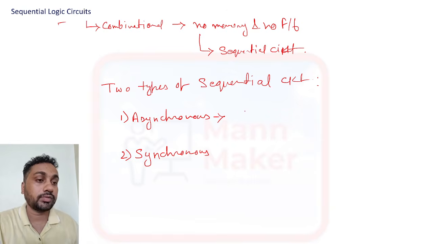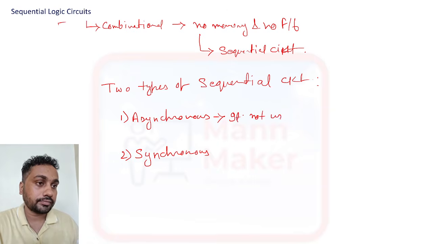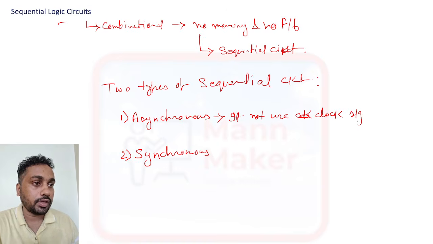Asynchronous sequential circuit is what? It does not use a clock signal, like latches.